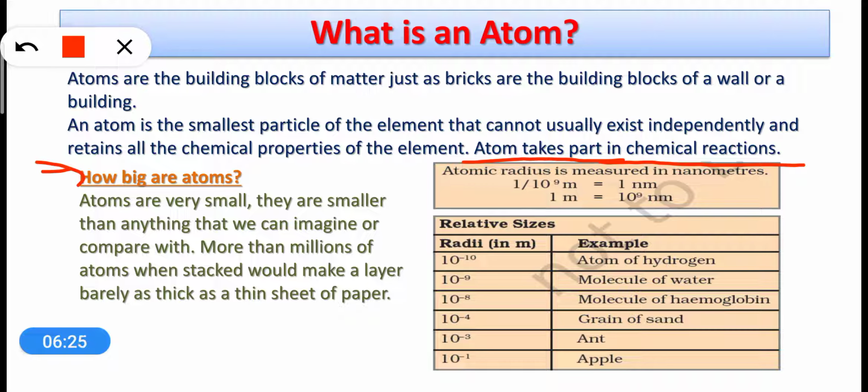This is an important point. These atoms are smaller than anything that we can imagine or compare with. So they are the smallest particles or smallest things on this earth.